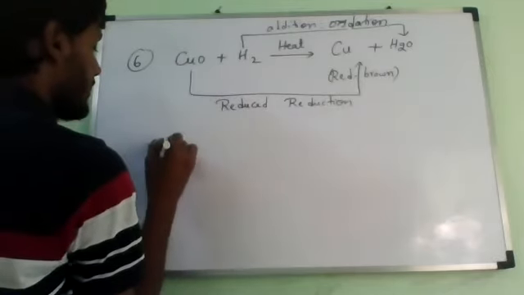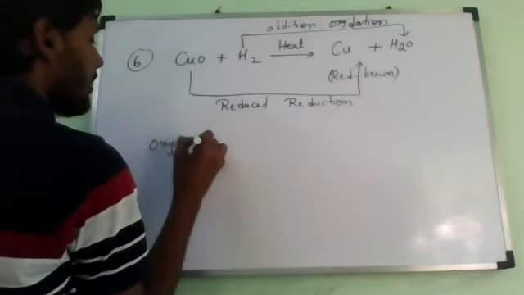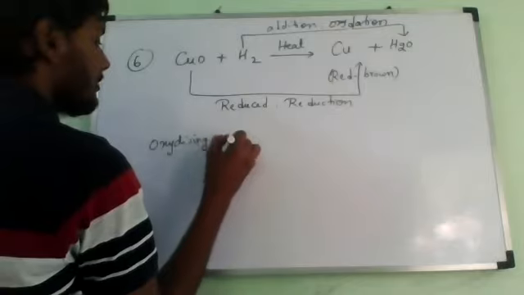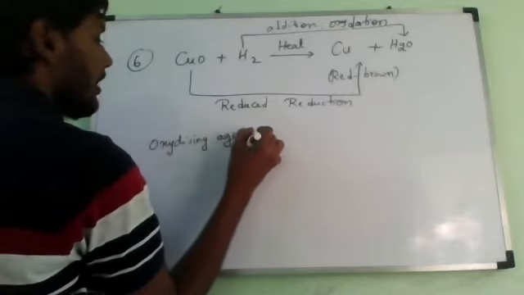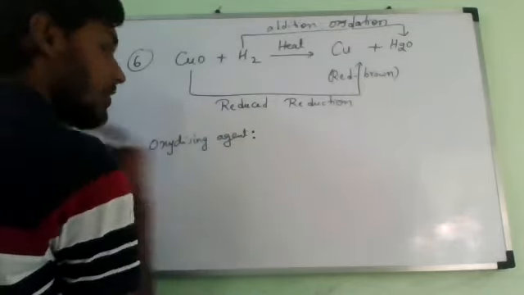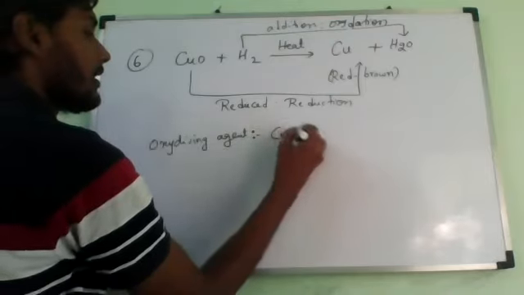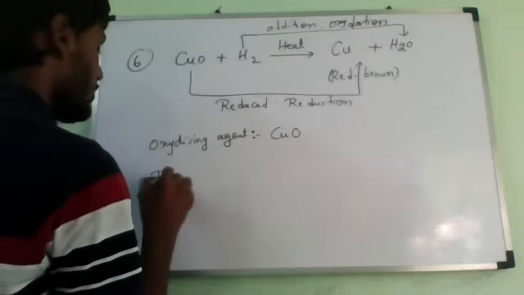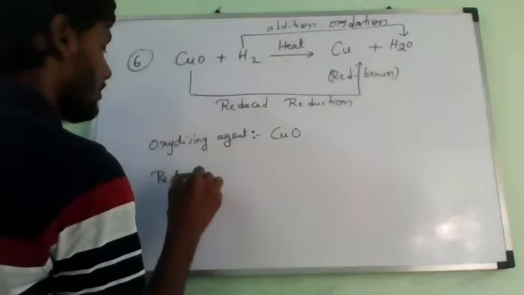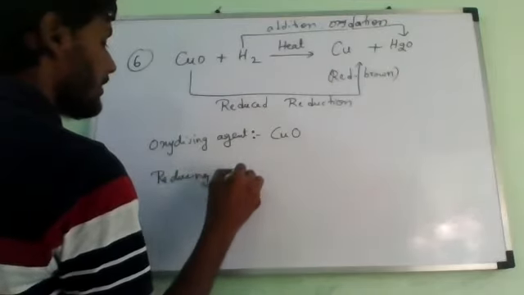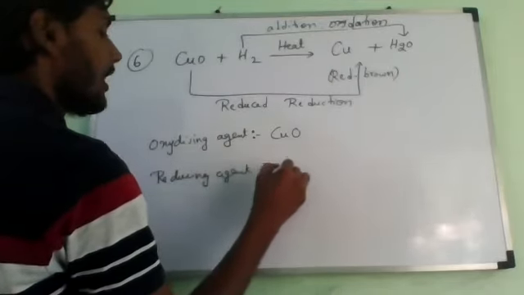Now, who is the oxidizing agent? The one supplying oxygen. Copper oxide. And the reducing agent? Hydrogen.